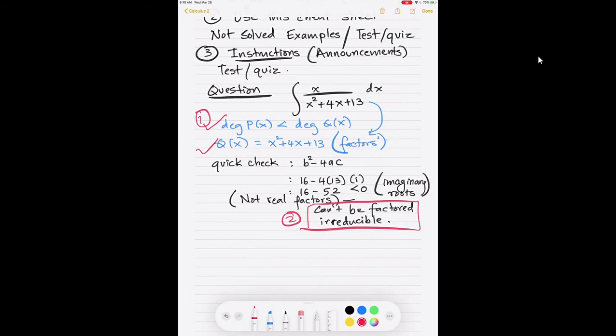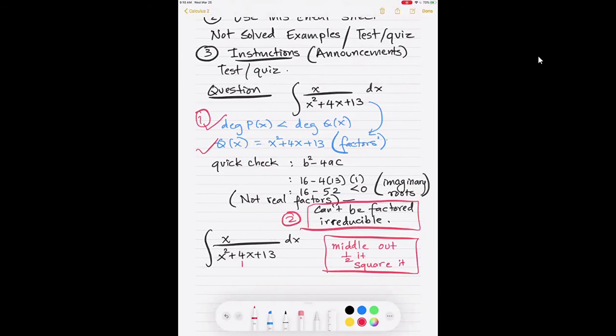Very good. Yes, and Aaron's response was complete the square, and we're going to complete the square. So here we go. Integral x over x squared plus 4x plus 13. When you complete the square, I'm just going to write it for you because you're asking this question. To complete the square, middle out, half it.